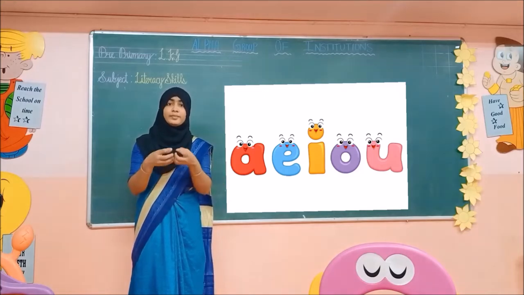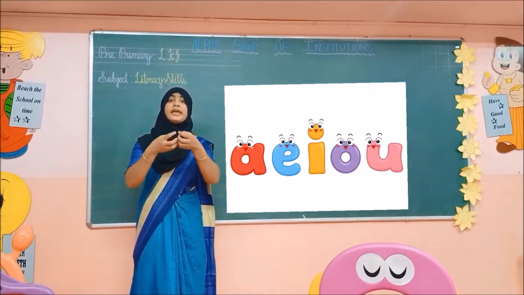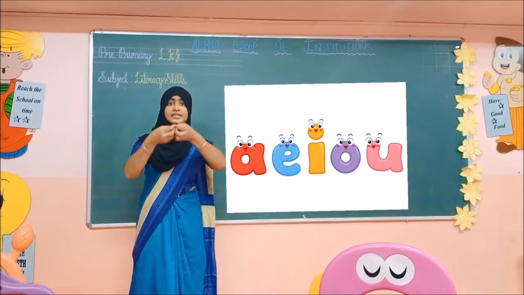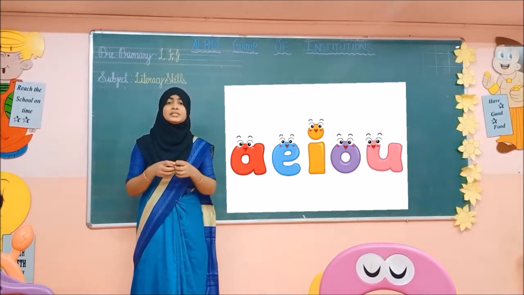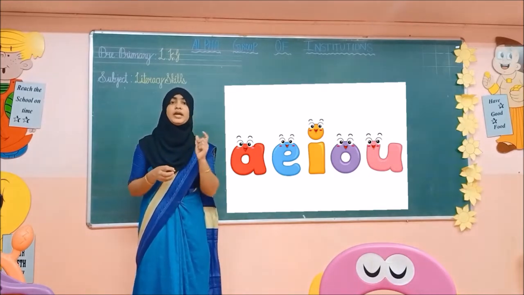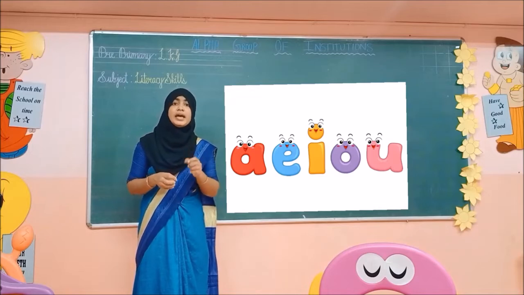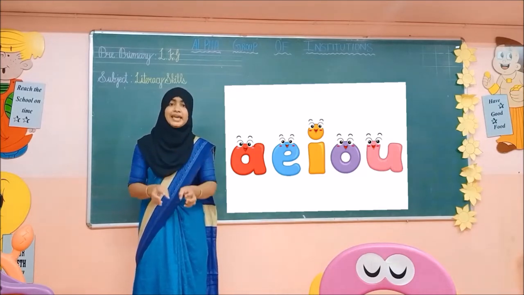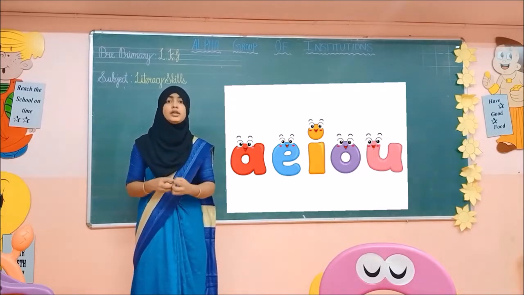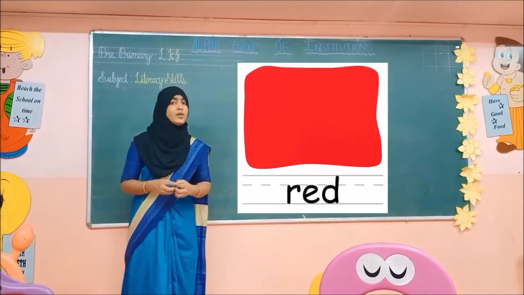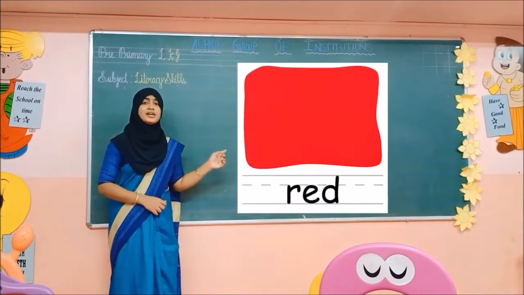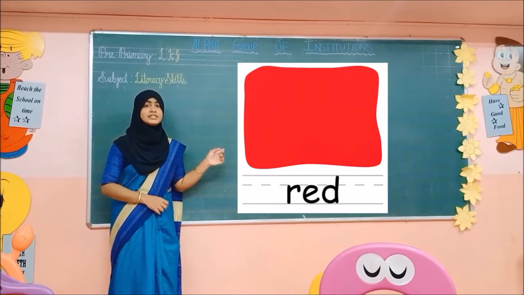What is this? I am breaking the egg. Egg. Okay. Please listen carefully. Keep this in your mind. A sounds A. E sounds A. Okay. These are short vowels. Okay, children. Now see here. See this picture.